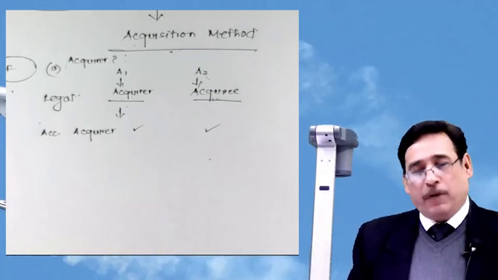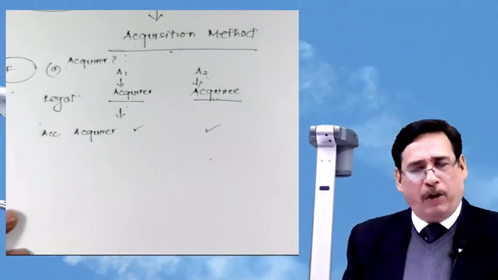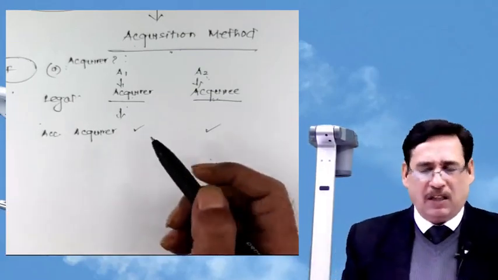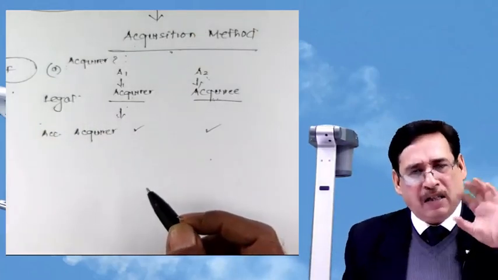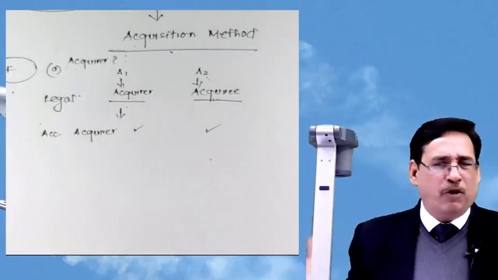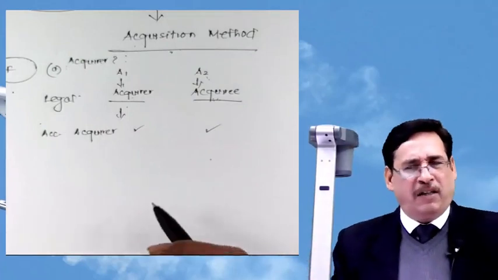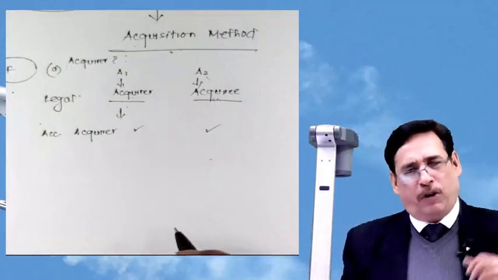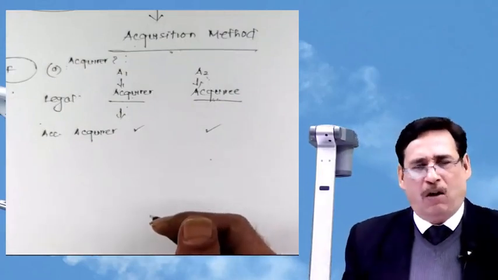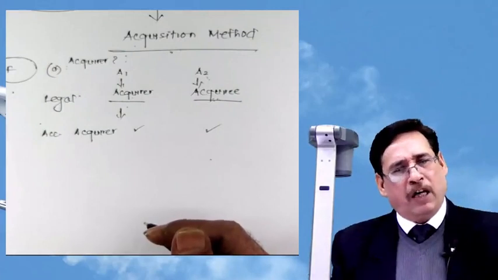Now suppose, because most of the time, 99.99%, you will be given only this, that A1 has taken over the business of A2. Under such questions, you need not apply or stretch your mind unnecessarily. Because these are straightforward questions, obviously your legal acquirer will be your accounting acquirer also.